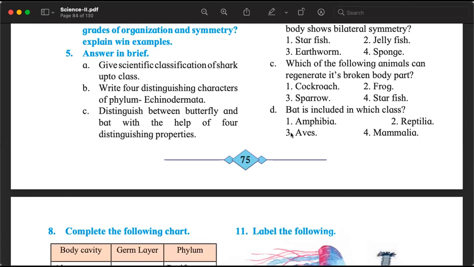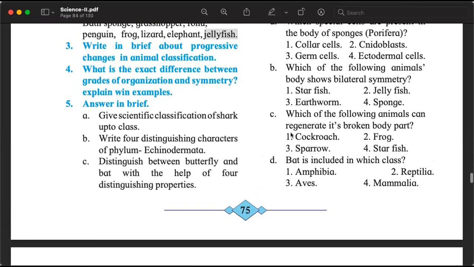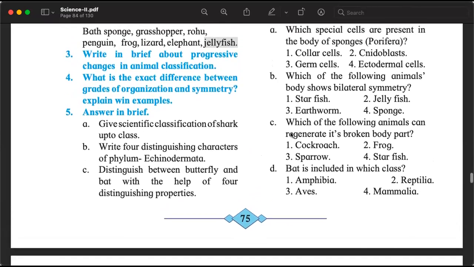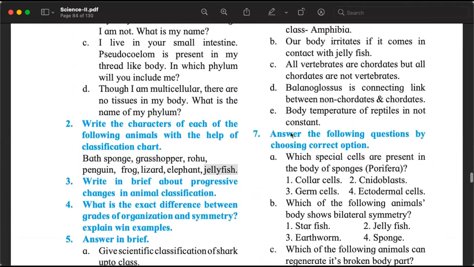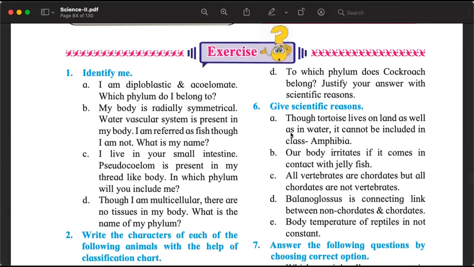Let us see if we can answer more questions from 5C. We have butterfly and bat. No, we haven't studied bat yet. Question number 5, D. To which phylum does the cockroach belong? Justify your answer with scientific reason. Very easy question. Tell me the answer now. Which phylum does the cockroach belong to? And justify your answer. Very simple.